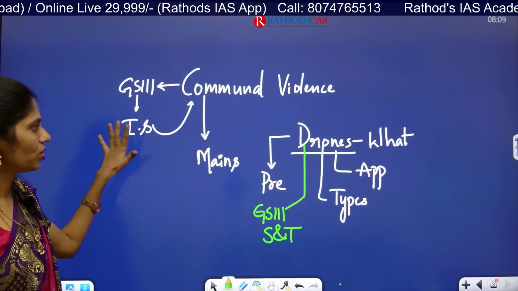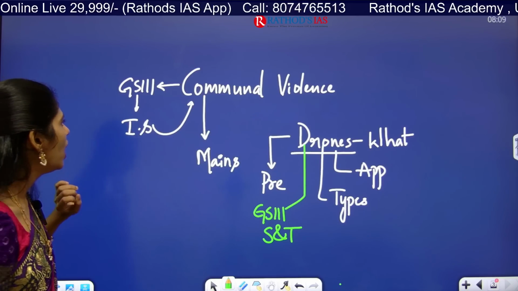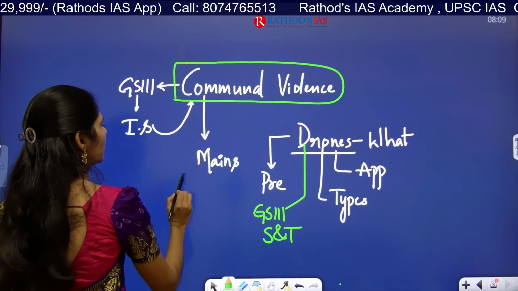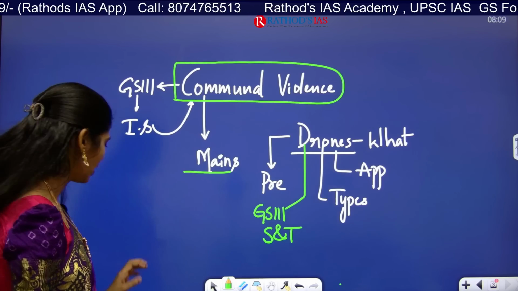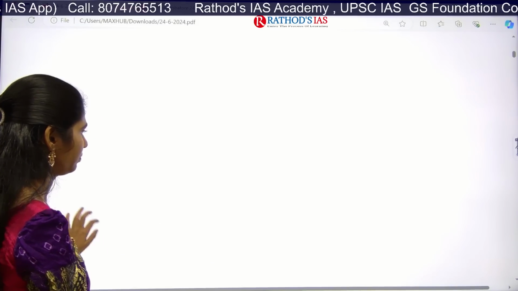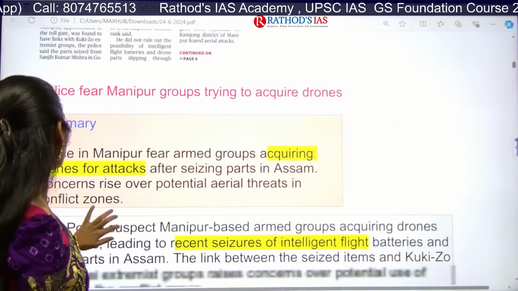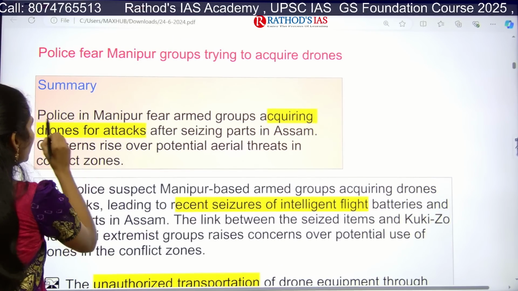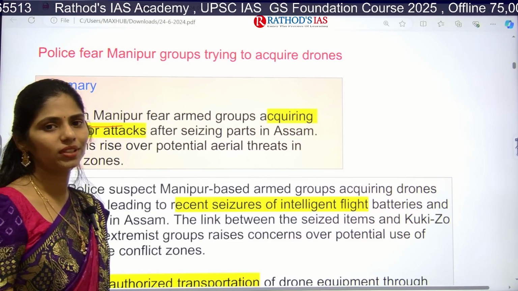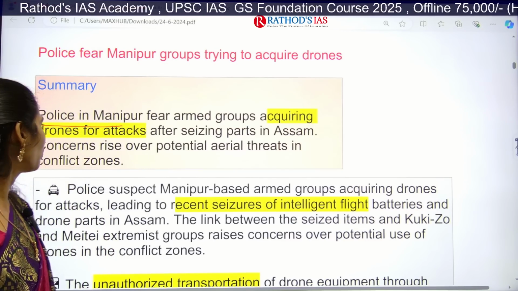So these are some important things that you have to know, and for examples for communal violence you can write from this Manipur issue. Clear? Now let us see this article in detail. So what is the summary of this article? Police in Manipur are getting a fear that armed groups from Manipur have started acquiring these drones.